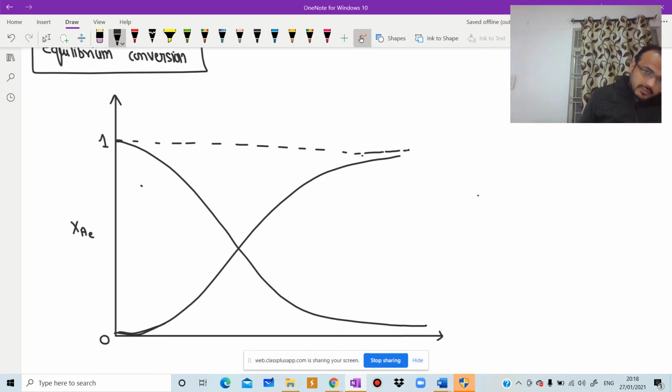This is for exothermic, and this is for endothermic.